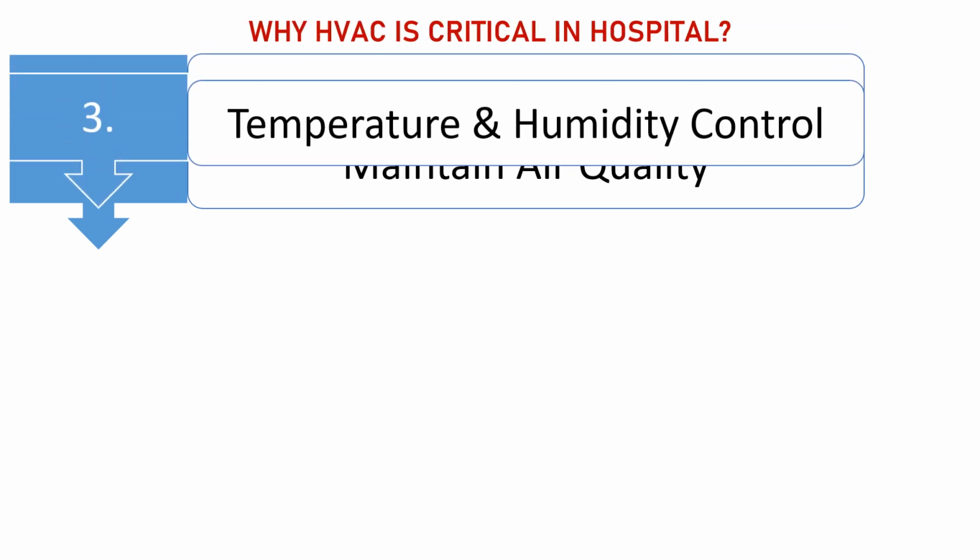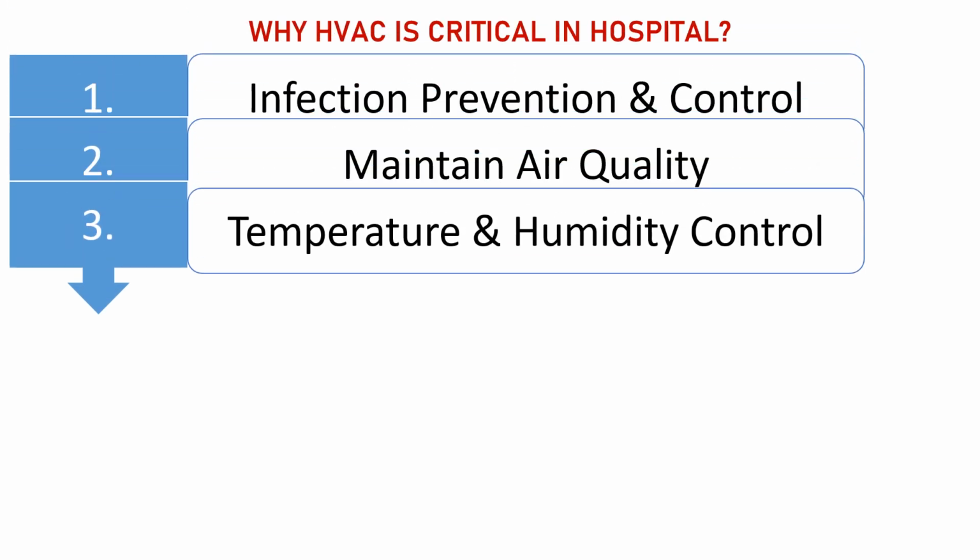So the third one is temperature and humidity control. When we say temperature, this is how hot or how cold the air is. Now remember that different areas in the hospital have different ranges. Now humidity refers to the amount of moisture in the air. Usually it is measured by relative humidity percentage. So normally the humidity is from 30 to 60%.